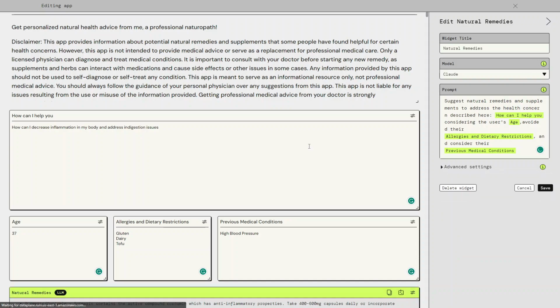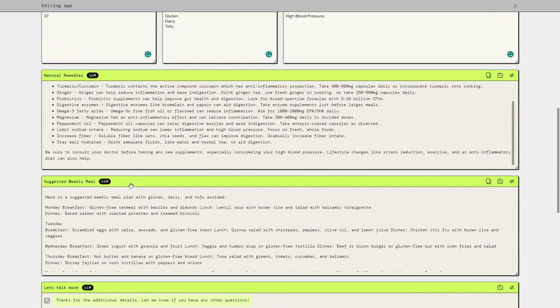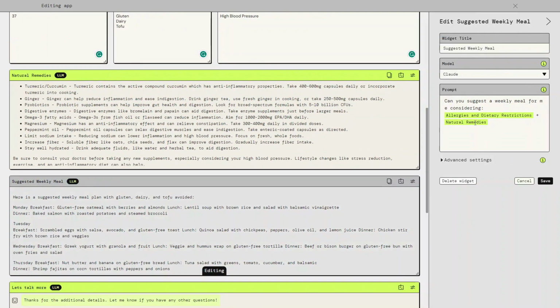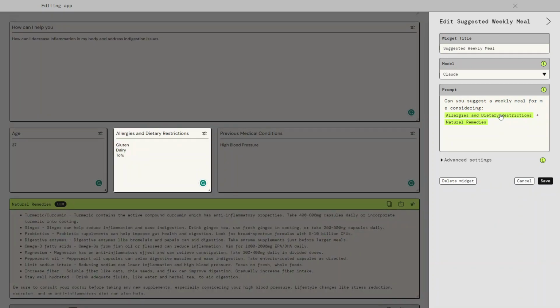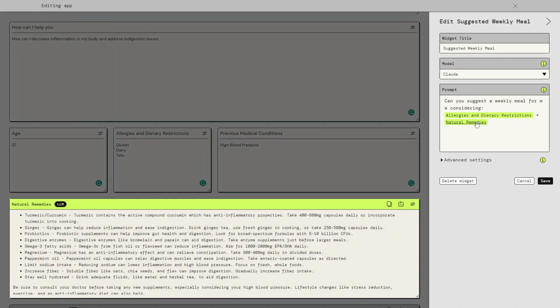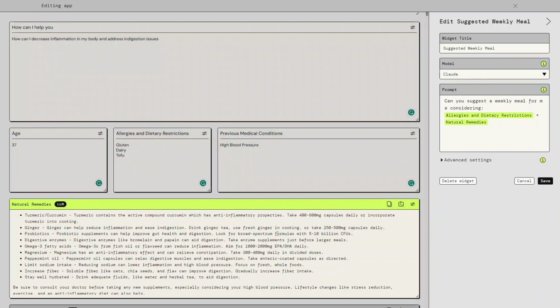So I'm going to go ahead here to the next one, which is the suggested meals. In the suggested meal, I asked it to provide me a suggested meal based on the allergies and dietary restrictions and the natural remedies that the application provided in the previous step. Again, you can customize it, you can add age, you can add anything else that you want to that prompt.